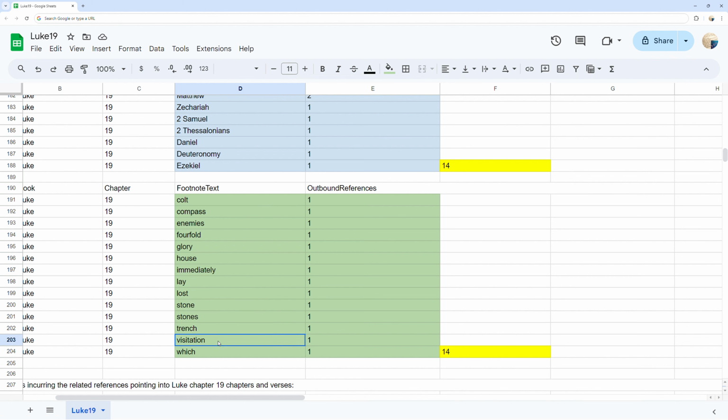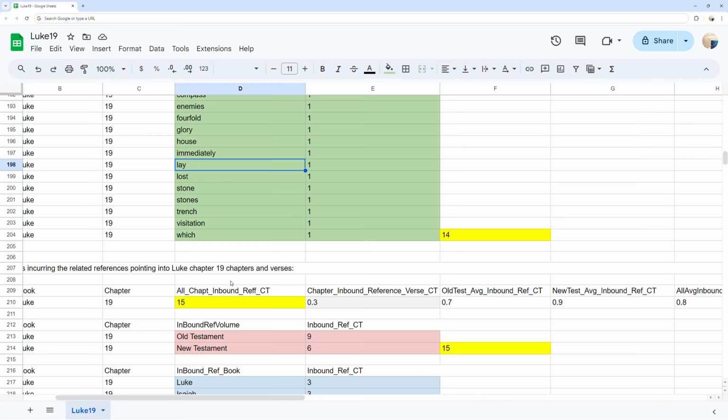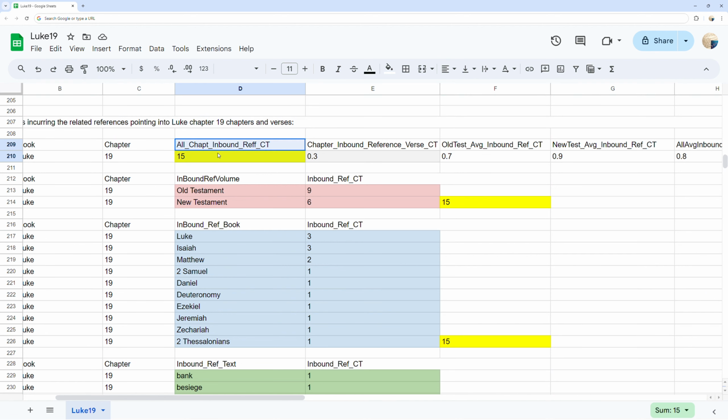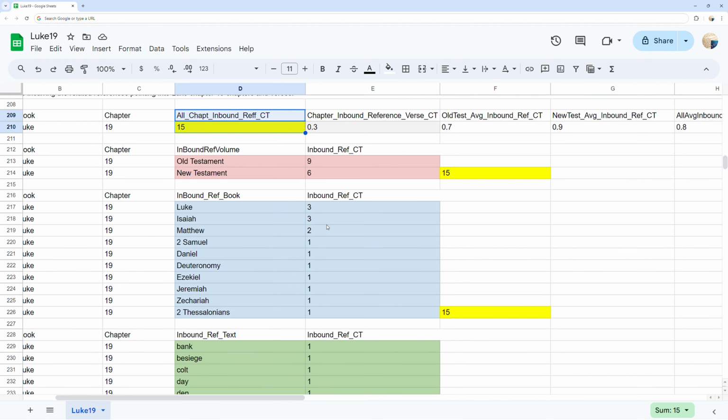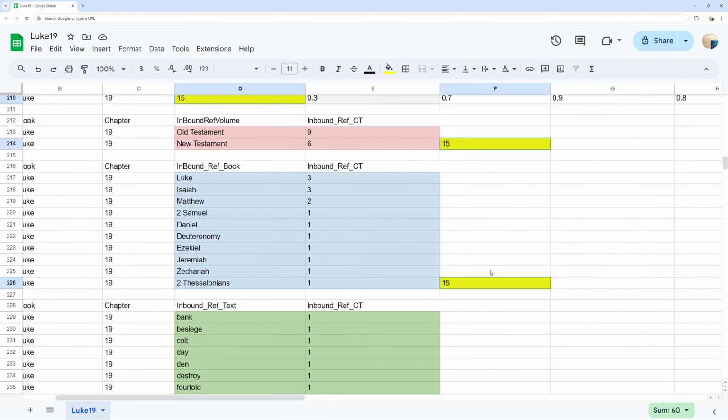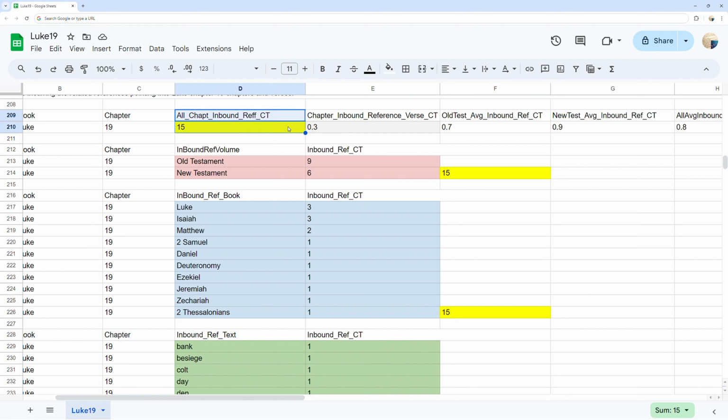Verse counts and the words incurring the related references pointing into Luke chapter 19 verses. You can see in yellow the total inbound related references pointing into Luke chapter 19 at 15 references, as well as the counts per each verse in Luke chapter 19 and the average inbound reference per verse at 0.3 per verse, and the per verse rates for the Old Testament, New Testament, and both to the right for comparison.